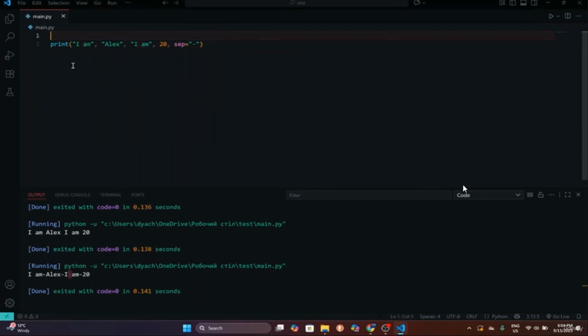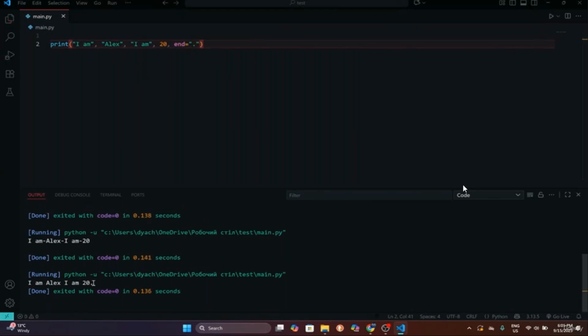So one more thing, by default, if you remember from the theory, we have end that is equal to something. By default, it creates a new line. As you can see, we have this blank space over here. So we have our line, that is a new line. That's because by default it creates a new line. But we can change it. For example, let's say I don't want a new line, I want just a dot by the end of this.